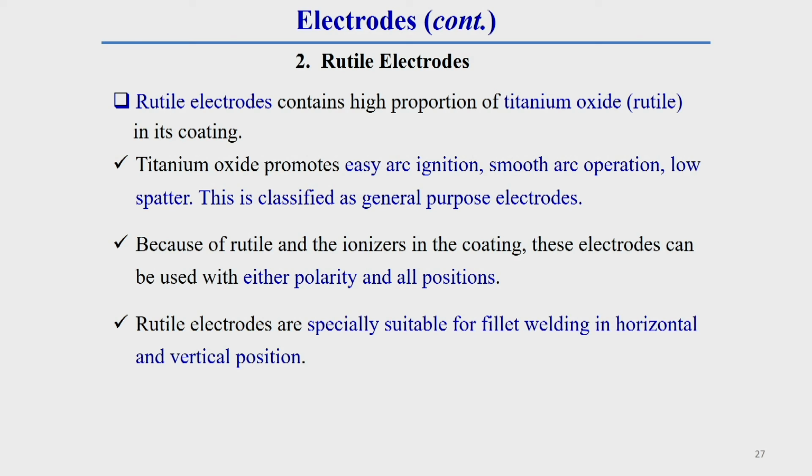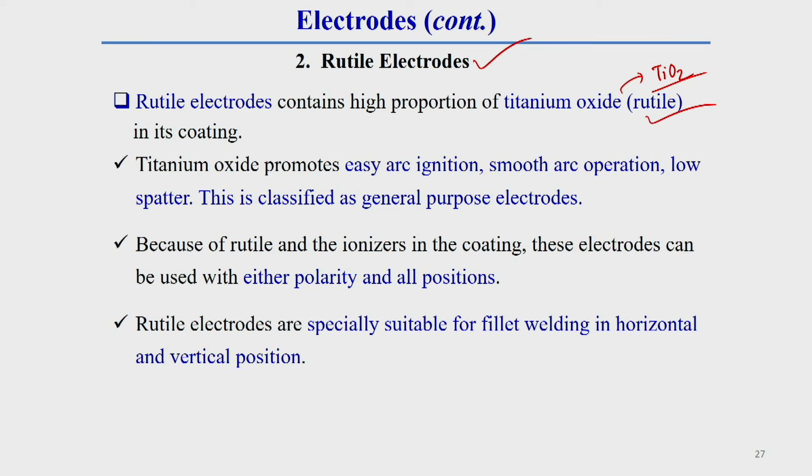So this is called the rutile electrode. This is the next category of electrode. Why is it called a rutile electrode? Because here there is a high proportion of rutile. Rutile is titanium oxide. So once in the flux cover there is a high proportion of titanium oxide, that type of coating is called rutile coating, or that type of electrode is called a rutile electrode.